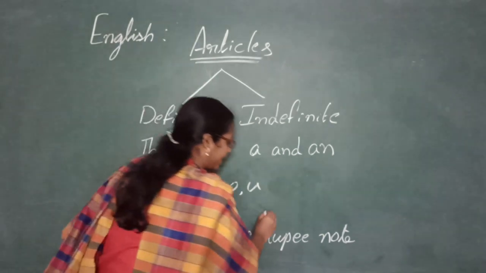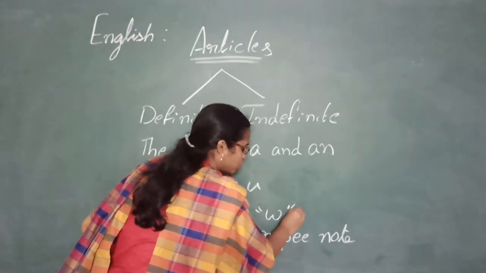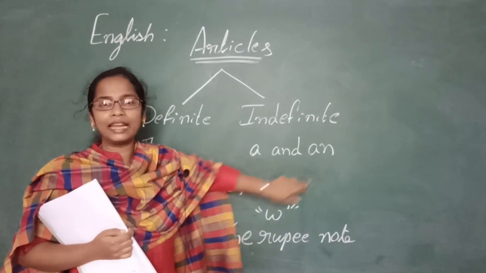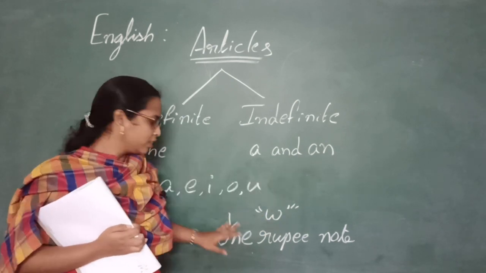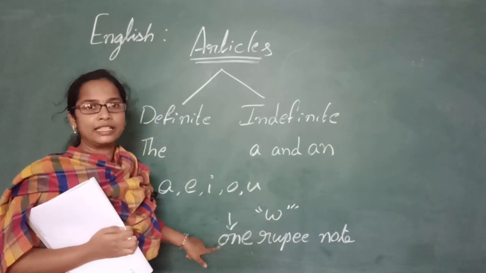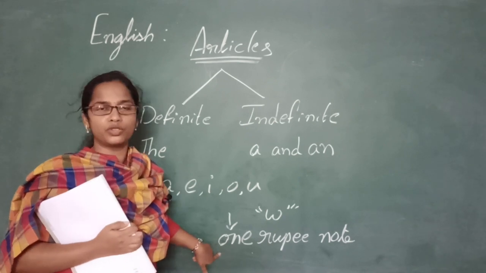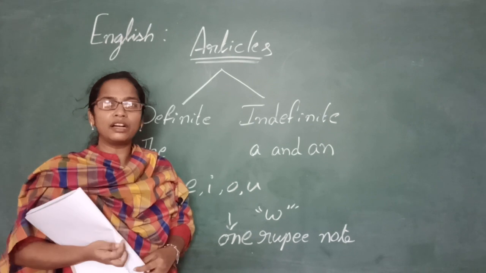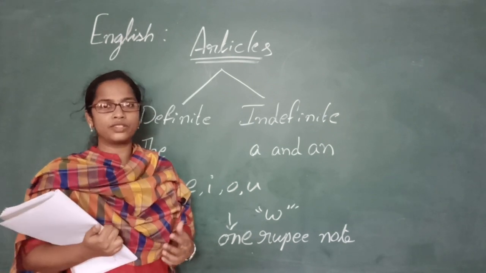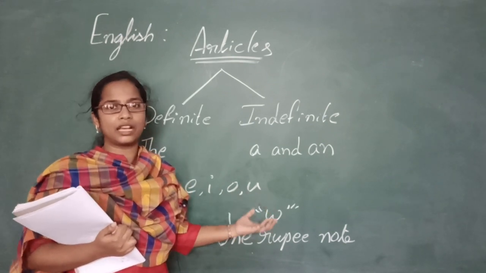What sound is it giving out? W sound. So we do not use an here. Before one, we do not use an. Even though this letter is a vowel, we are not using an here because it doesn't give out the vowel sound. It gives out the sound of W, that is a consonant.